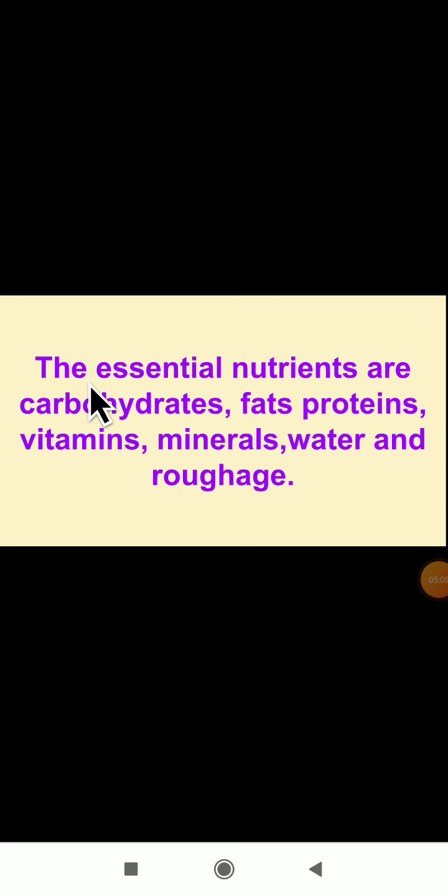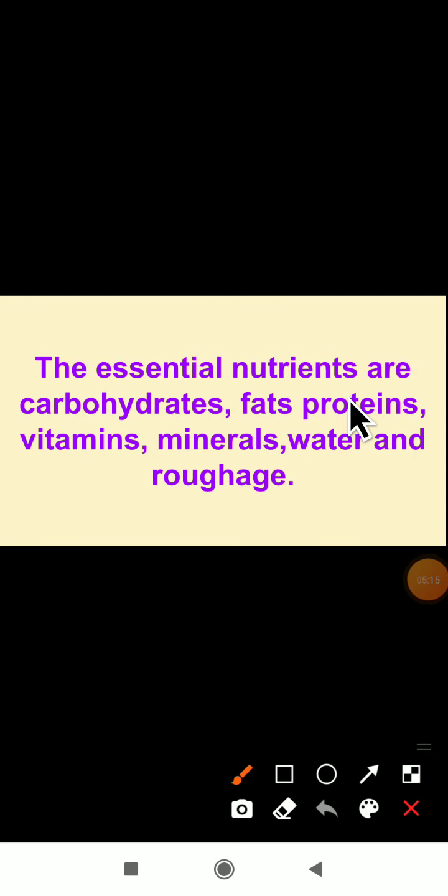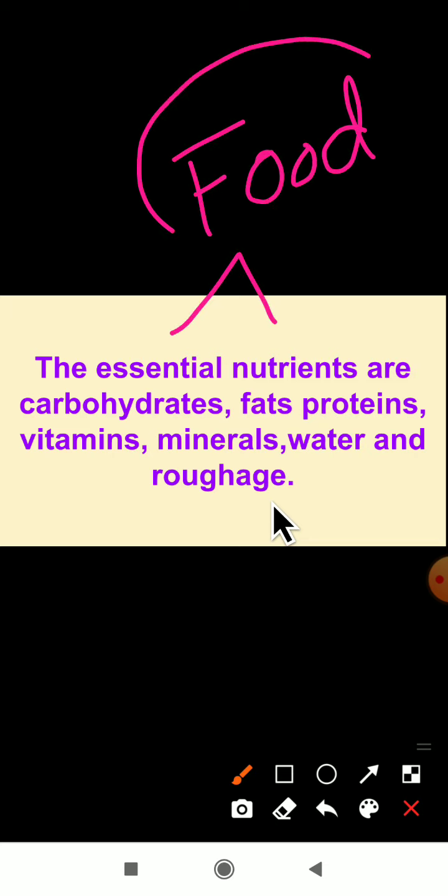Next point here, you see, the essential nutrients. Which are the essential nutrients? Can you name the essential nutrients? Name the essential nutrients which are present in a food. The question may arise in this manner. Then you have to answer: the essential nutrients are carbohydrates, fats, proteins, vitamins, minerals, water and roughage. These are the different types of nutrients. And where are these nutrients present? These nutrients are present in our food.